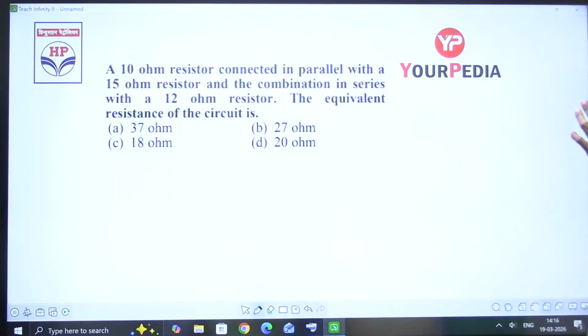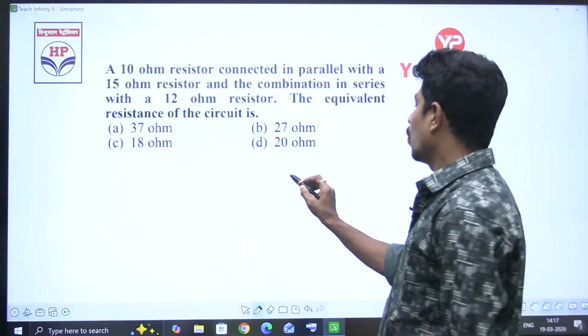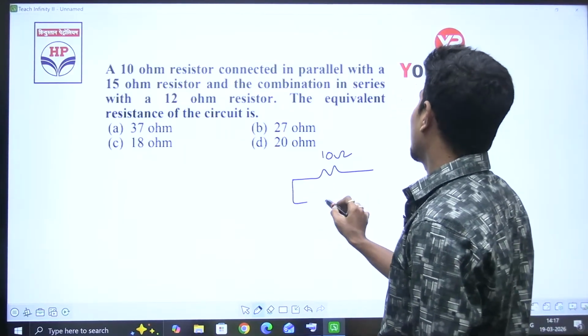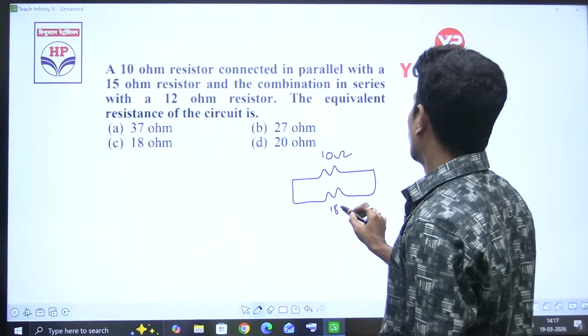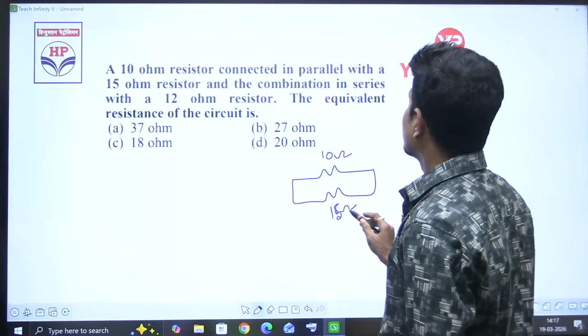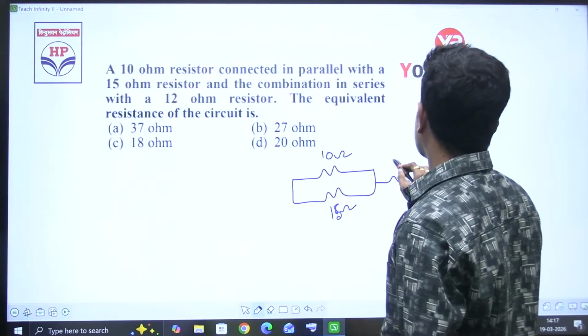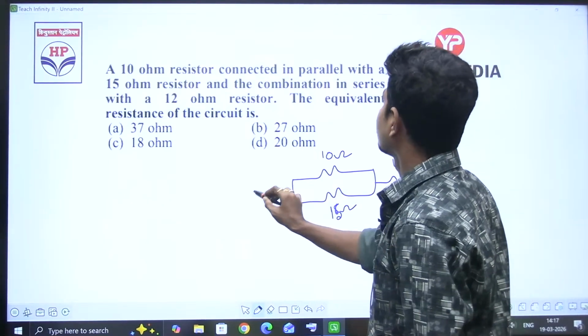Yes. Now, next, a 10 ohm resistor connected in parallel with a 15 ohm resistor. The combination is in series with 12 ohm. That combination is in series with 12 ohm, right?